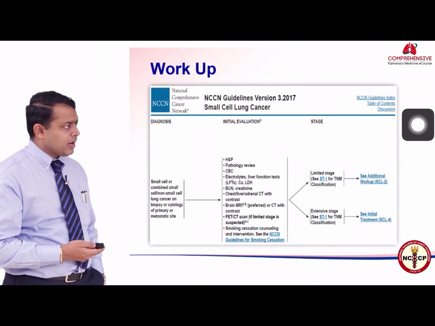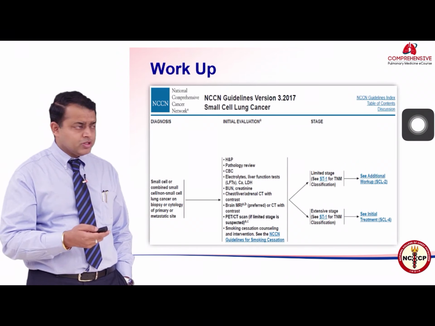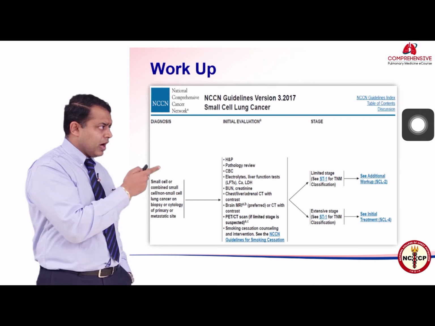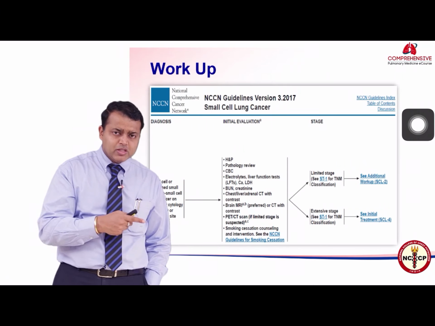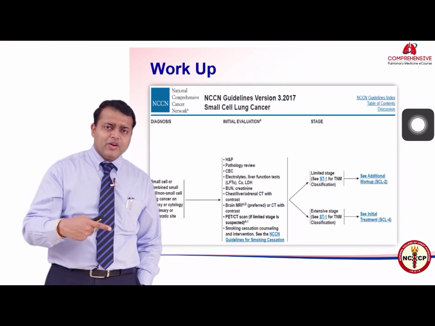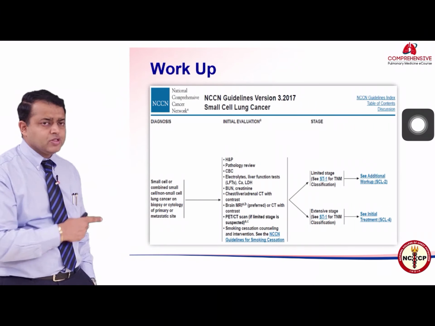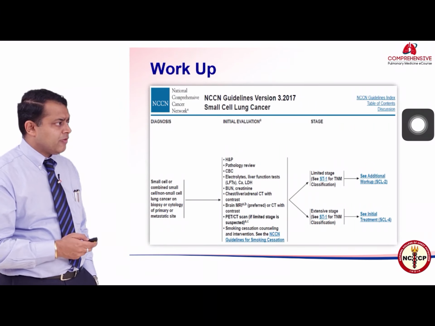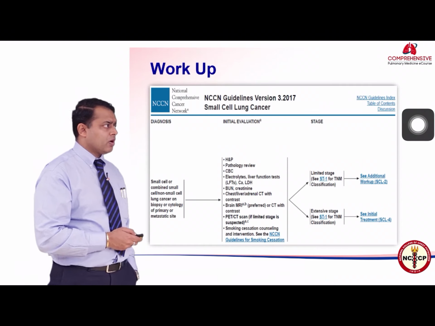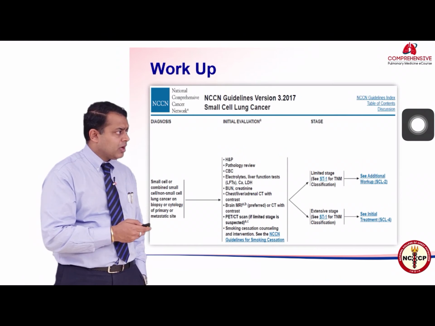These are the NCCN guidelines of 2017 version 3. You can see that the guidelines are being revised within 2017. We are sitting in May, that is the 5th month, and we have got 3 revisions within 2017 of the guidelines that we practice for treating small cell carcinoma of the lung.